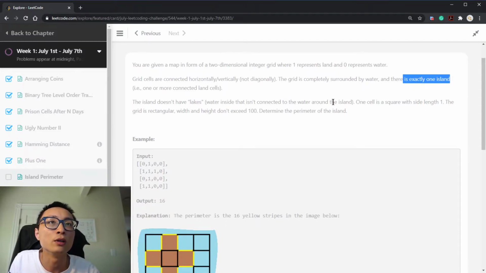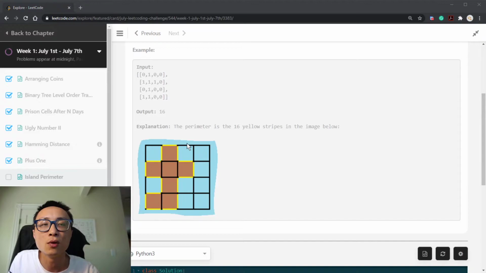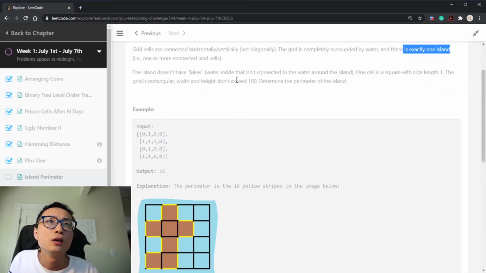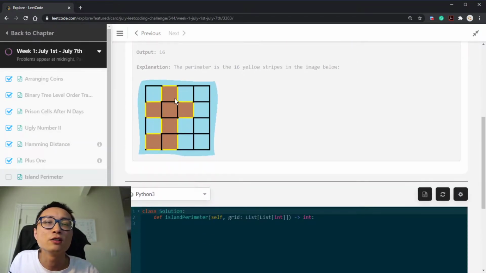There is exactly one island in this problem, so exactly one connected component. There are no lakes in this problem, so there are no holes. Keep reading the question. We want to determine the perimeter of the island. That's equivalent to saying we want to count the number of sides of each individual cell on the island that is exposed to the water.